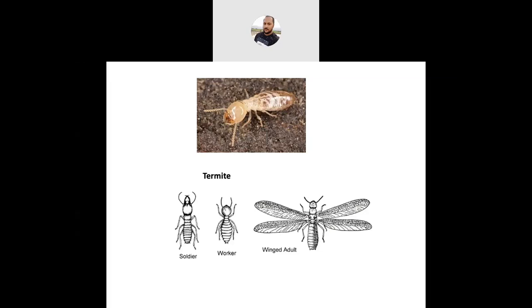Each group of individuals performs a similar function. Like workers, they have a similar function, and all the individuals perform the same function. Soldiers have a different function, and all their individuals perform the same function. The same goes for the king and queen. All the groups of individuals having a similar function are called castes. So there are four distinct castes: queen, king, worker, soldier.